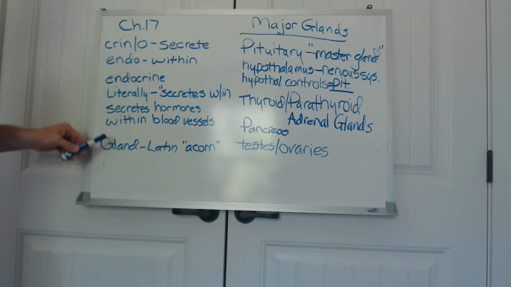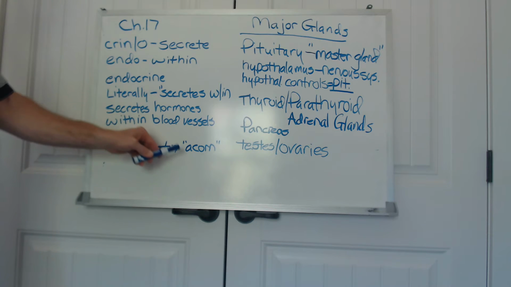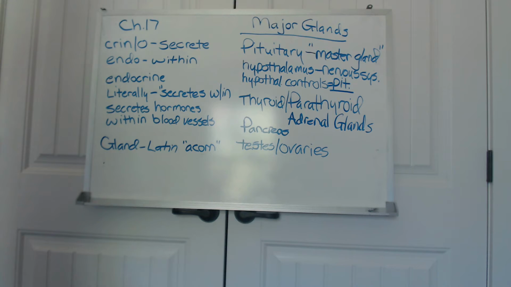In Latin, gland literally means acorn. And that kind of makes sense. A lot of our glands strategically placed throughout the body are roughly the size of an acorn. And so these acorn-sized glands, though not very big, can secrete hormones, and the amount of hormone that they secrete is oftentimes only enough to cover the end of a pin. But because it's in our bloodstream and it's so effective in carrying out the body's needs, that little bit secreted from an acorn-sized gland oftentimes produces quite profound effects.